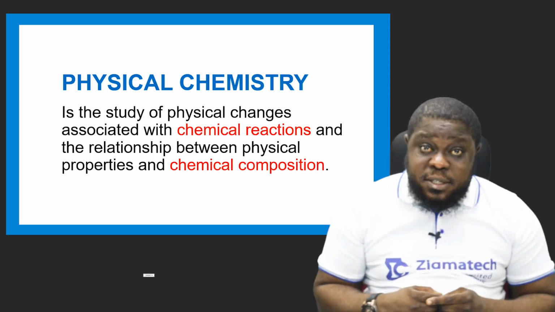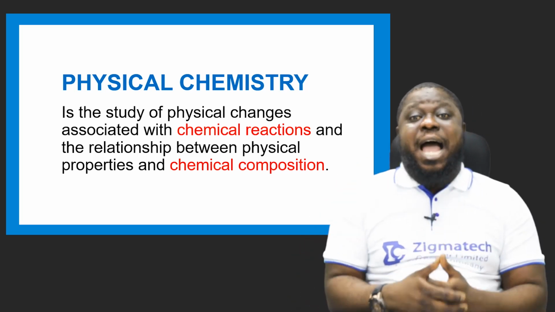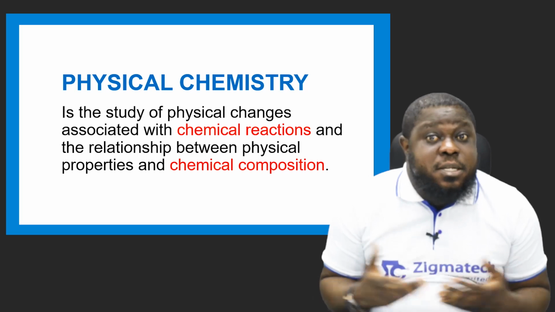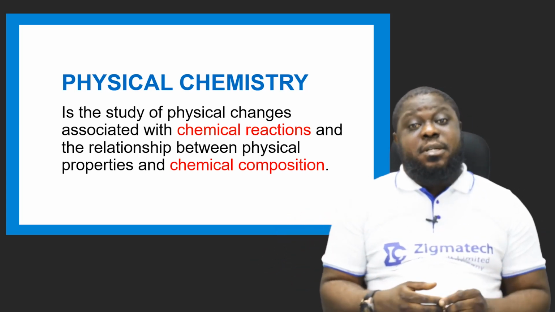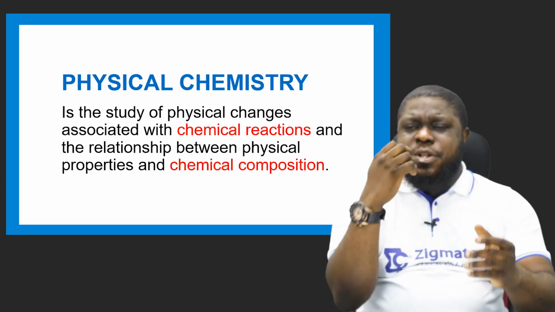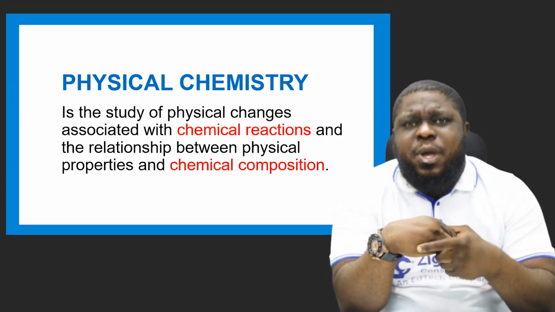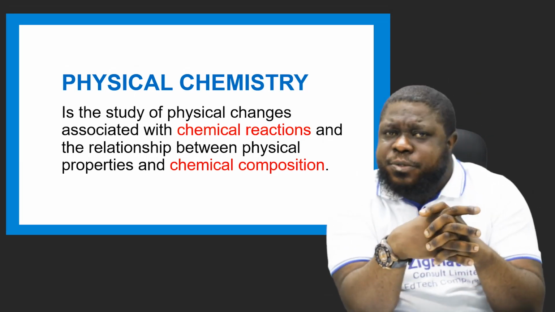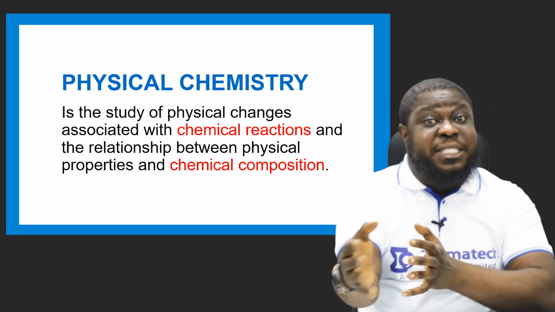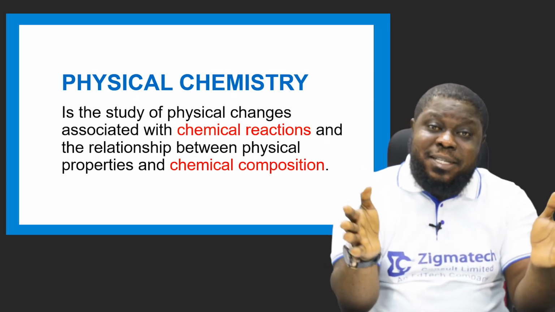You brought corn and millet, brought them together, and made pap. They are physical properties, they are physical chemistry, because it will allow you to know things. This physical chemistry will also enhance you in making soap, liquid soaps, because you're bringing things together physically. But when the product is formed, it becomes chemical.